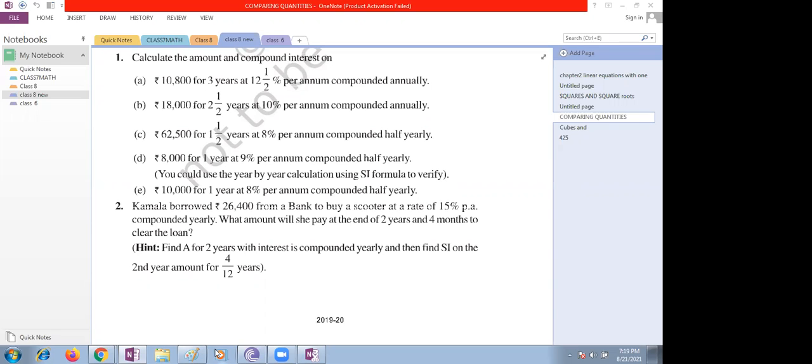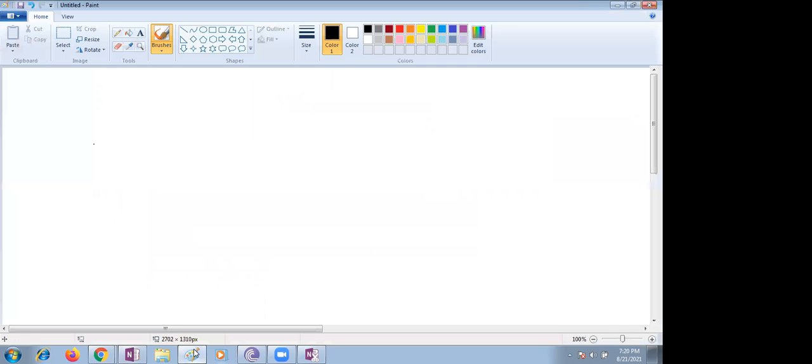Go with the second bit, children. It's 10% per annum, so maybe it is a little simple. But here n you are supposed to take as 2.5 years. 2.5 means (1 + R/100) to the power 5/2 you will get here. Let me do it on the screen. I think another class is there. It is working. Children, first bit, anyone have doubt?